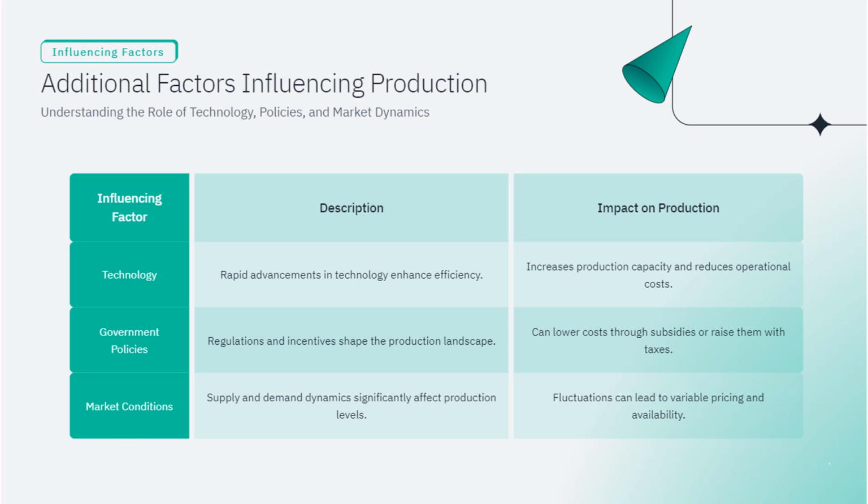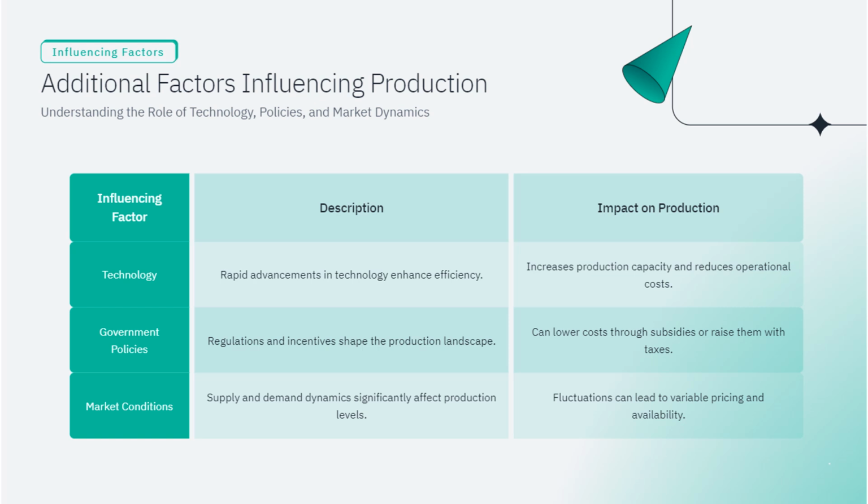Market conditions. Supply and demand dynamics significantly affect production levels. Impact on production: fluctuations can lead to variable pricing and availability. Picture a bustling marketplace where the availability and price of goods change based on how many people want them and how many are available. If a product is in high demand but short supply, prices go up, and producers ramp up production to meet the demand.